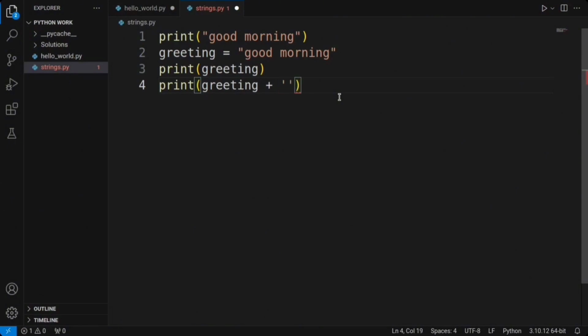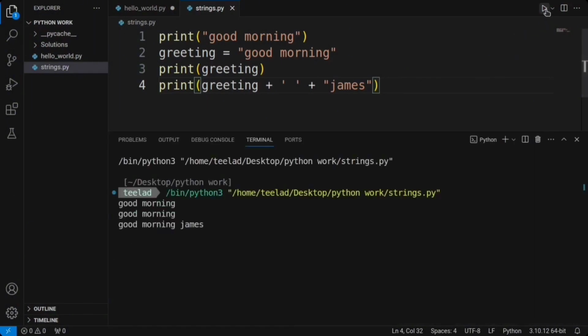Here is how it works. We will open our string with a quotation mark, add our desired space within the quotation marks, then use another plus sign to add our string, which is James. This way, we have full control over how our output looks, ensuring that it is neat and tidy. Let's give it a try and see the magic happen. It gives us the result we expected. We join our variable and the string, which gives us a complete sentence.